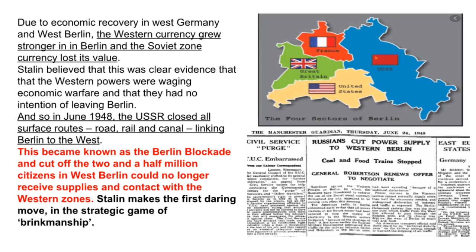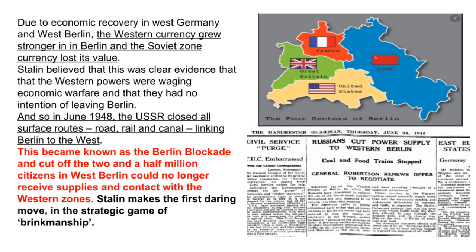Stalin believed that this was clear evidence that the Western powers were waging economic warfare and that they had no intention of leaving Berlin. And so in June 1948, the USSR closed all surface routes, road, rail and canal, linking Berlin to the West. This became known as the Berlin Blockade and cut off the 2.5 million citizens in West Berlin, who could no longer receive supplies and contact with the Western zones.